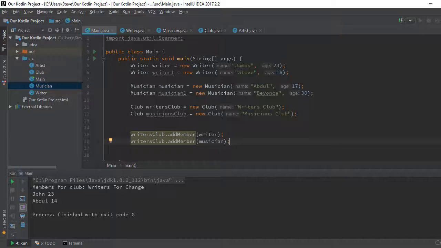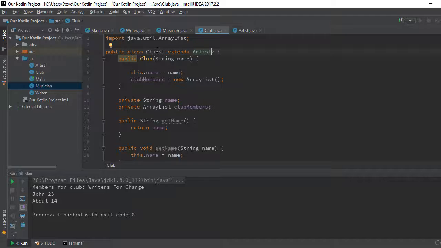But we can limit this to what? We can limit this, when creating the club, we can limit it to the type that we want. So how do you do this? You come here and just give your angle brackets. Okay, let me come back to the club and explain something. We said when creating this club class, we can actually pass a type that extends an artist. So if we don't pass any type, it accepts what? An artist. Any artist. But when we pass a type that is a child of the artist, it only accepts that type. Alright? I hope it makes sense.